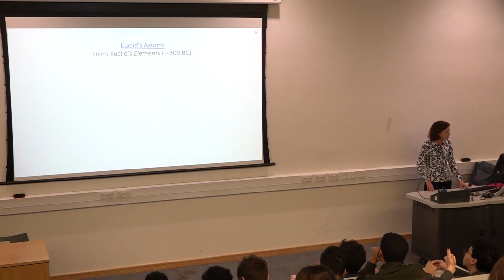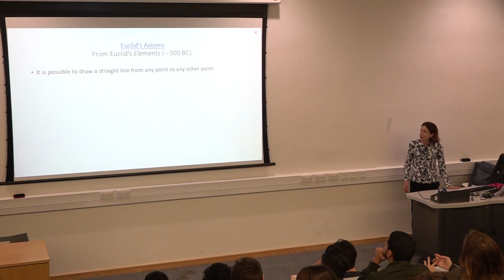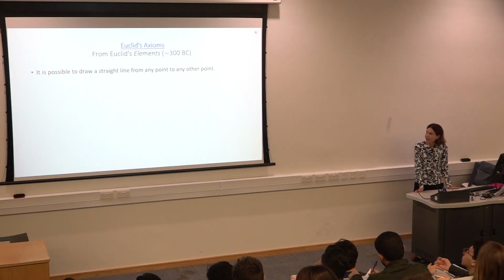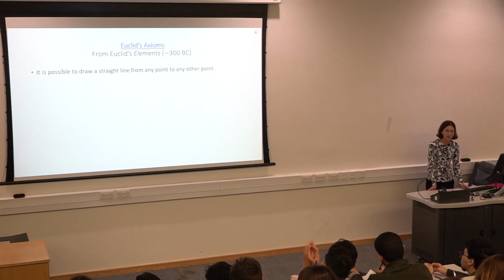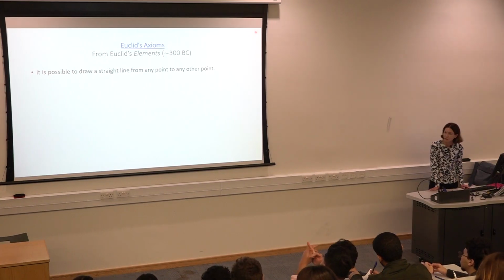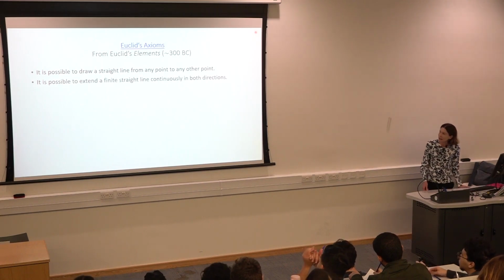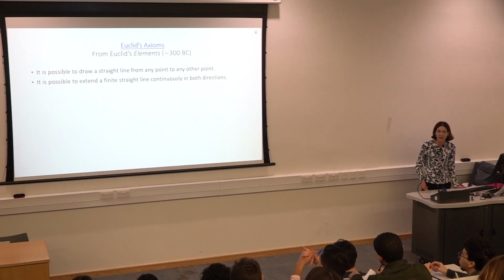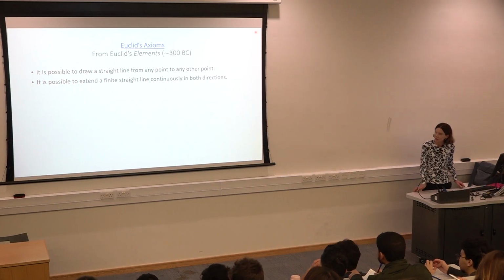So what did Euclid's axioms say back in ancient Greece? So these were things that we accept without proof. He said, it's possible to draw a straight line from any point to any other point. Can we accept it? Yes, people were happy to accept this. This is not a problem, right? We accept this one. It's possible to extend a finite straight line continuously in both directions. You can keep going. Yes, if you've got a finite line, you just keep going with it.